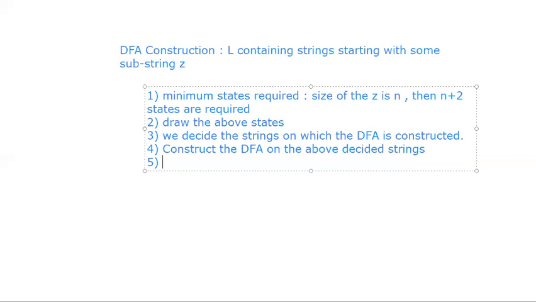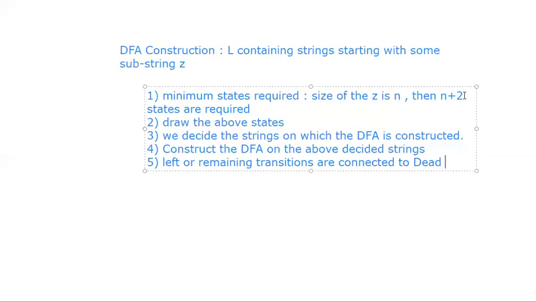If not, then all the remaining transitions are connected to a dead state. Here we take one separate state, that is the n plus 2nd state, as compared to n plus 1 states in ending with.